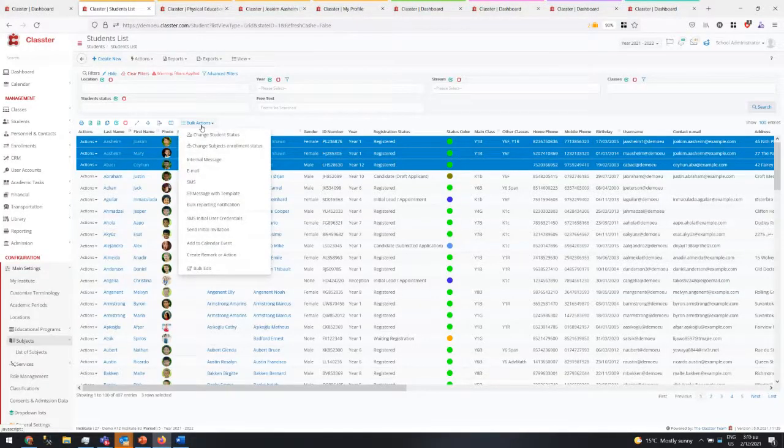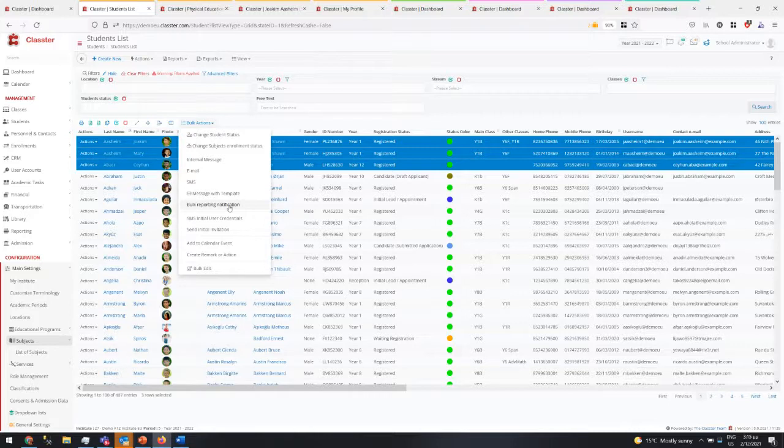Another thing that you will see, and also this is one of the changes that we are going to discuss more generally, is that Classnet now allows you to send an email to the student or to the parents of the students or to the guardians, to the financially responsible people, and this email can be based on a template or it can be written by you and then have a different PDF attached.